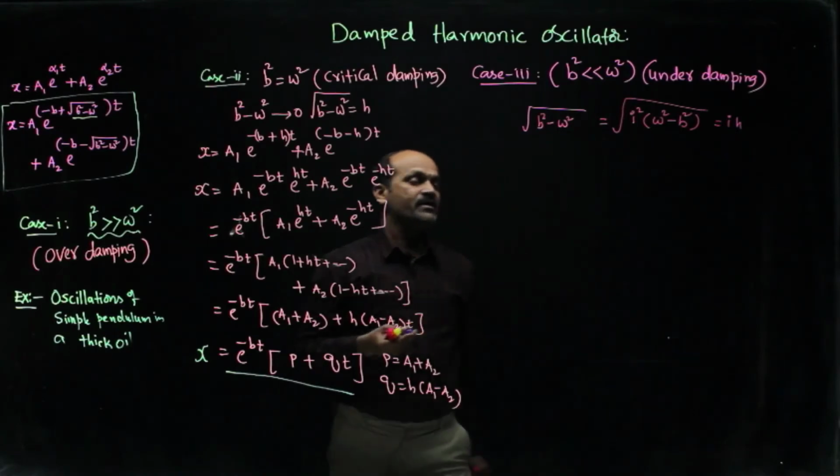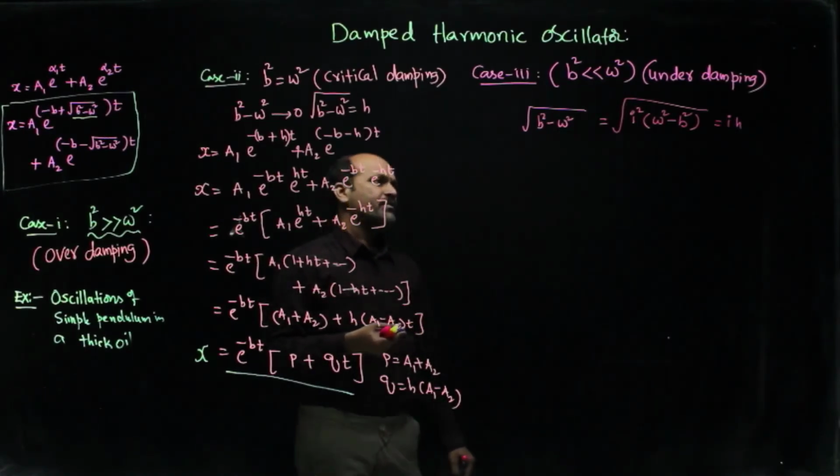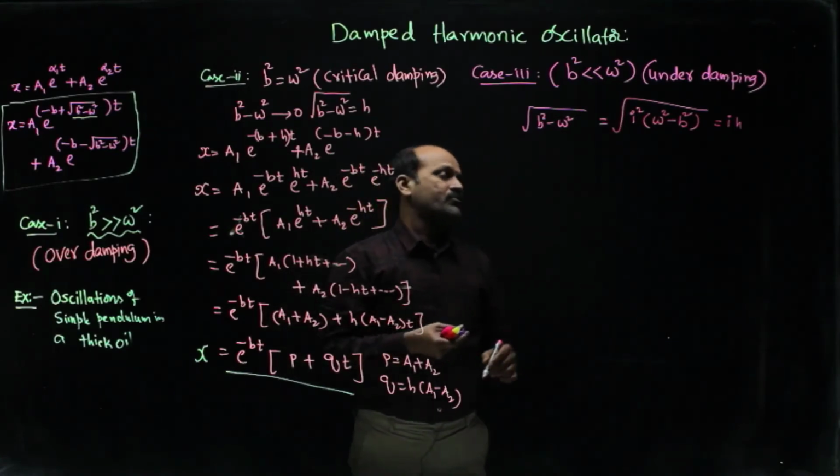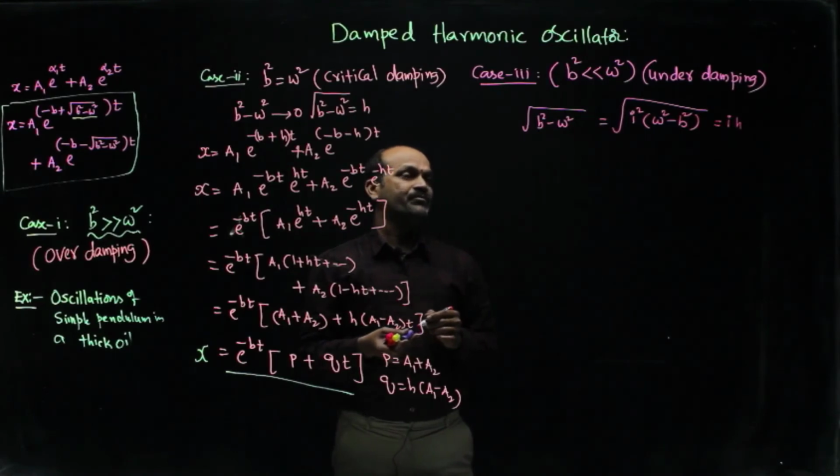Let us take this as h, or we can take another value if you want. So, h is root of omega square minus b square, right.